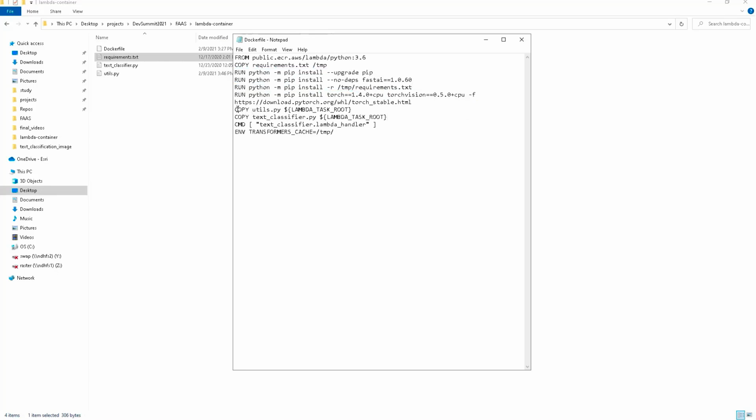Finally, we'll copy the code files, utils.py and textclassifier.py, into the Lambda task root directory, and we set the entry point of this Lambda function as textclassifier.lambda_handler, which in the previous examples we were setting as lambda_function.lambda_handler. We are also setting a transformers cache environment variable, which is required for the transformers library that is a dependency for this workflow.